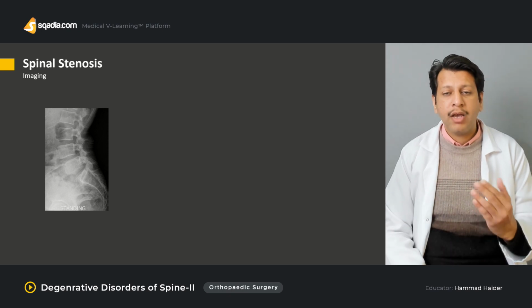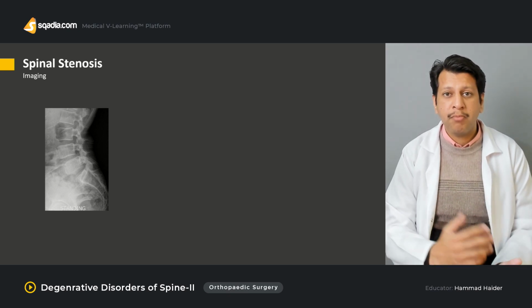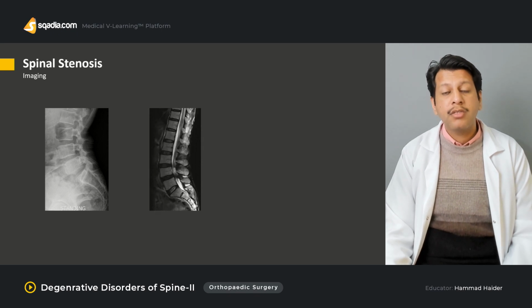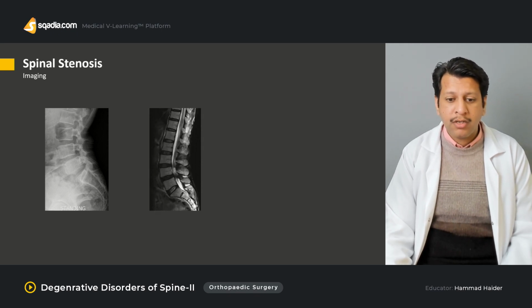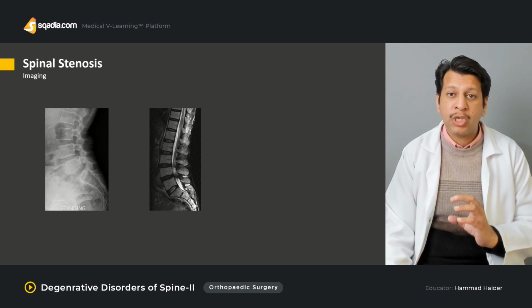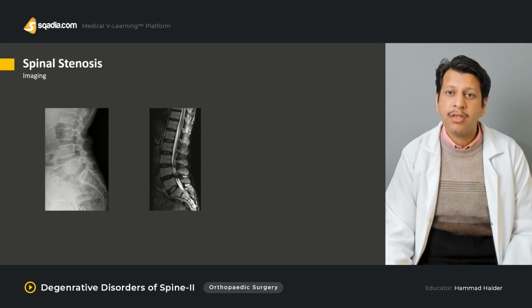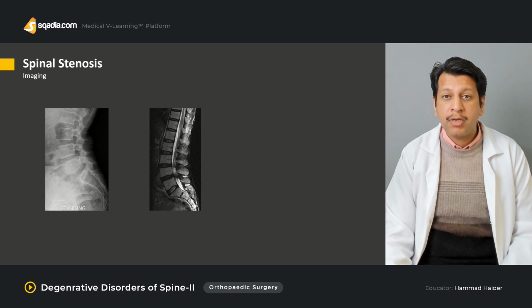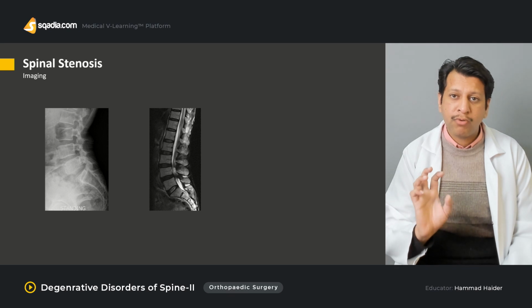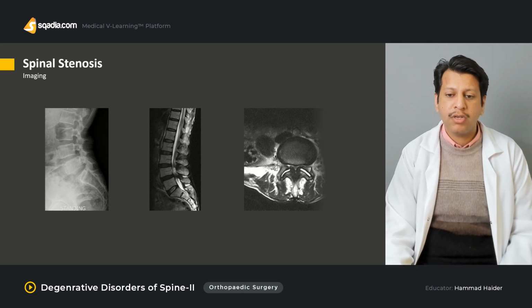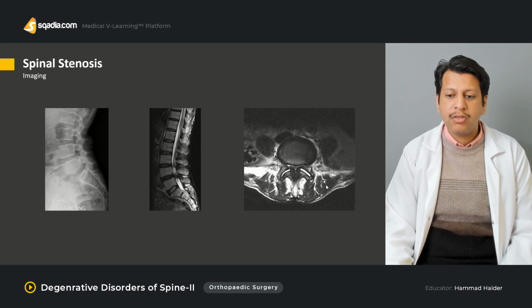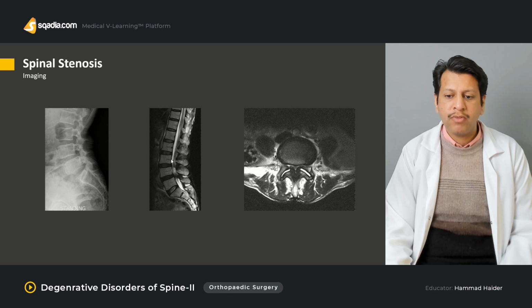And if we have ruled out all the bony causes of stenosis, then we may have to go for an MRI to look for the soft tissue causes of stenosis, which include, for example, disc herniation or disc prolapse. This may be sequestered into the spinal canal leading to stenosis, or there may be hypertrophy of the ligamentum flavum, in which the ligamentum flavum is hypertrophying and impinging on the exiting nerve root, which is actually creating the problem. And this is how we see it. If you look over here, you can appreciate there's definitely something wrong. There may be a disc prolapse or hypertrophy of the ligamentum flavum.